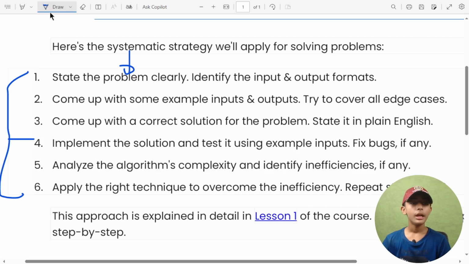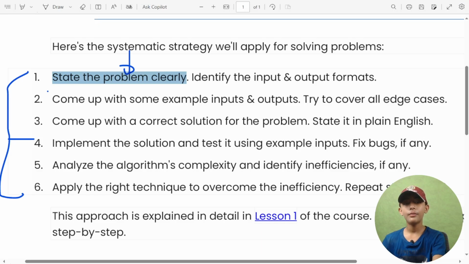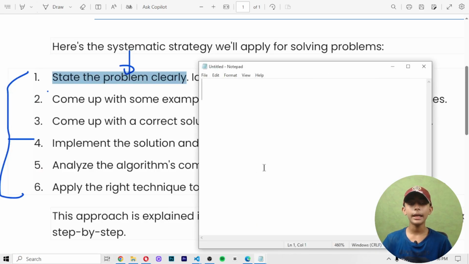In the first one, it says: first of all, state the problem clearly. What is the problem in it? First of all, you state the problem clearly. Let me give you one problem.